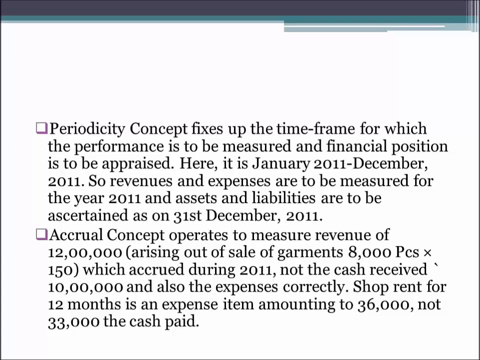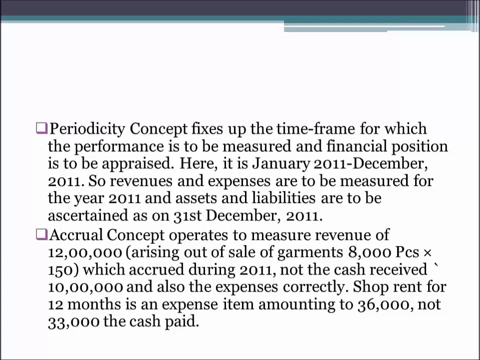So in the accrual concept, we have learned that we have to recognize all the revenues and expenses which we have earned or incurred during the particular period and not the cash which we have received or paid during that period. So here you can see that Mr. PK has earned the revenue of rupees 12 lakh, but he received only rupees 10 lakh. But we will take into account the total amount of 12 lakh for measuring the profit of Mr. PK.